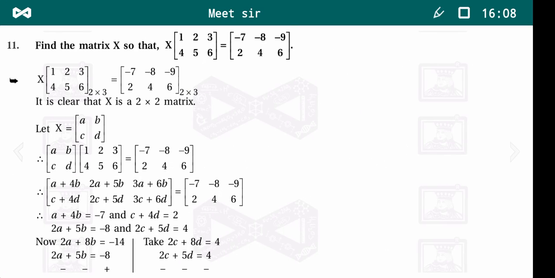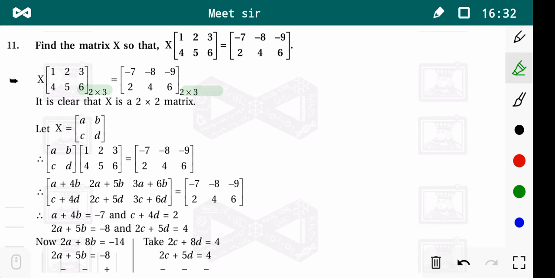Now we move on to the next example, example number 11. Find X so that X multiplied by some matrix is equal to some matrix. The matrix multiplied with X is of order 2 cross 3 and the matrix on the right hand side is of order 2 cross 3. If we have the matrix on the RHS of order 2 cross 3, then on the LHS also there is a matrix of 2 cross 3 order. Here the 2 cross 3 order matrix is already there.